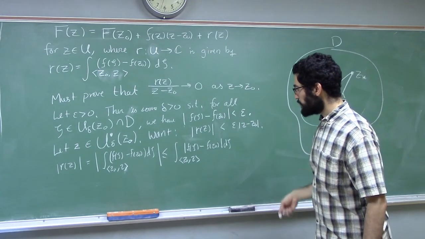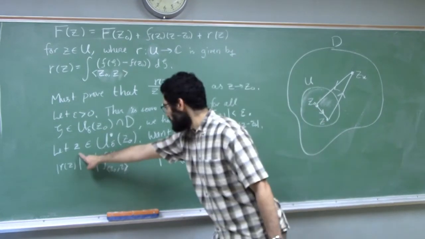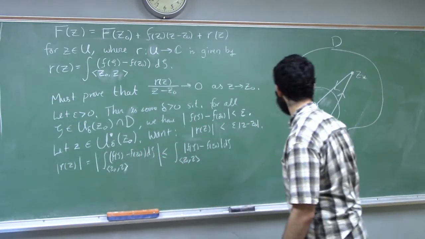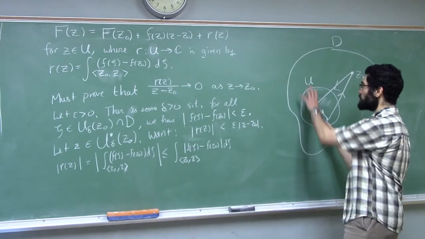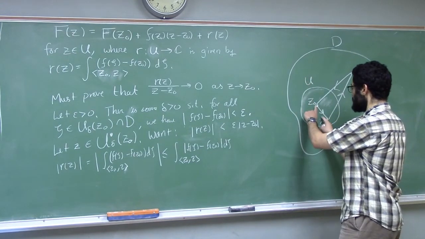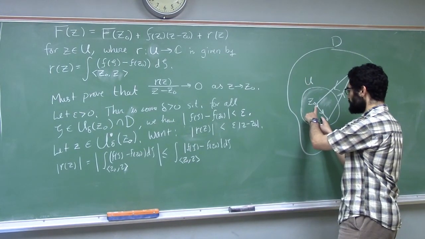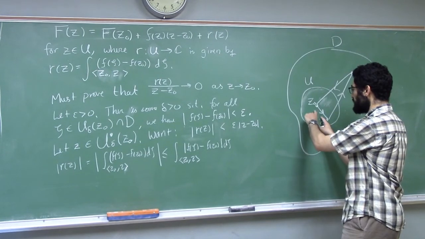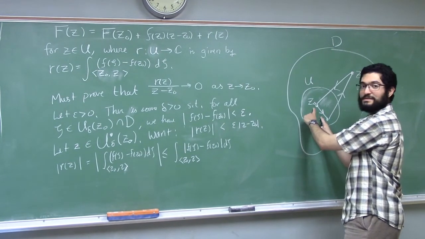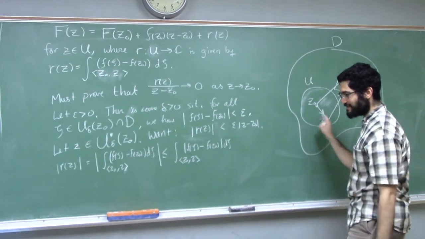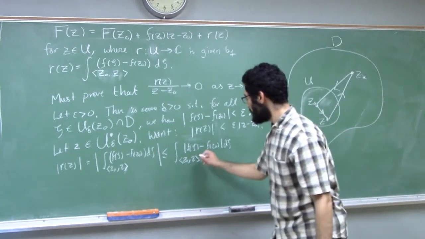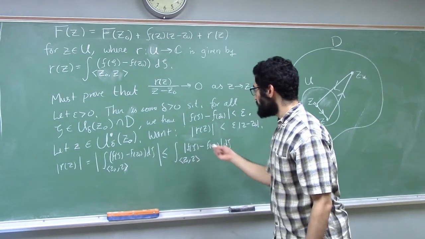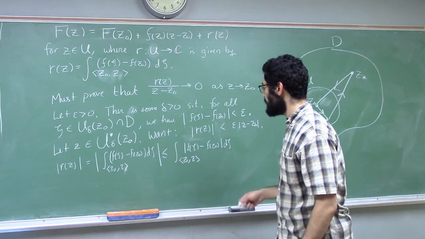And actually, since z is within delta of z naught, so if z here is chosen not just to be in this disk U, but to be within distance delta of z naught, then certainly any zeta on the line segment between z naught and z is going to be also within delta of z naught. So the integrand here is bounded above by epsilon.